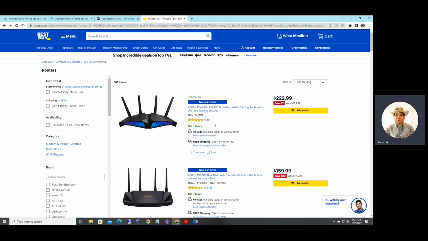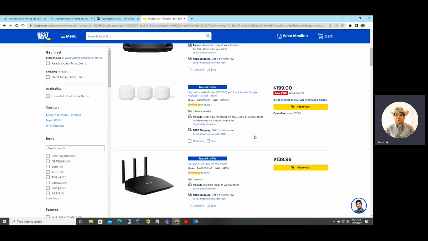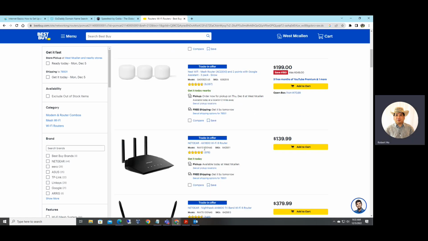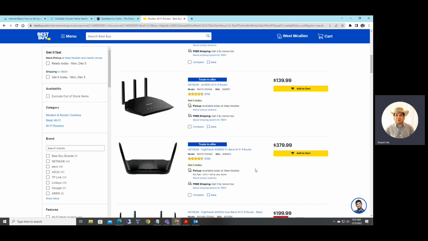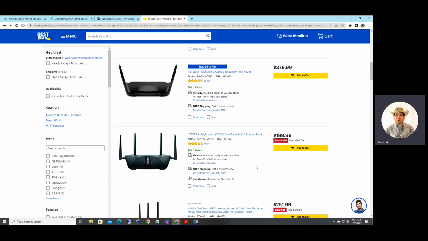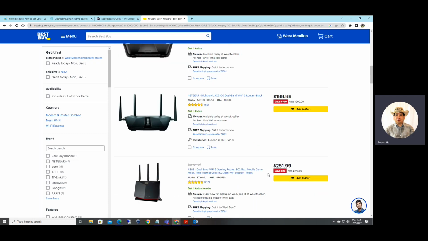But if you're just a regular user like me, because I don't play game, I can go to a lower spec, right? This is a higher spec here, right? Wi-Fi 6 and the standard is AX, and the price, right? Let me see if we have a lower spec, right? Most of the newer routers now, the standard is AX. That's the latest one, right? Before Wi-Fi 6 or AX is Wi-Fi 5, right? That is AC. So let me check if they still have it. Here we go. AX, right? Oh, these are all AX.